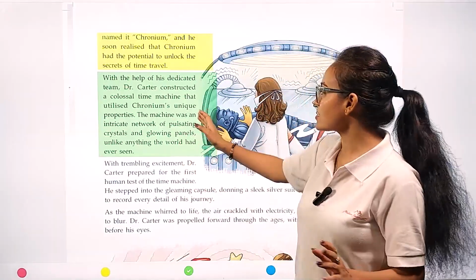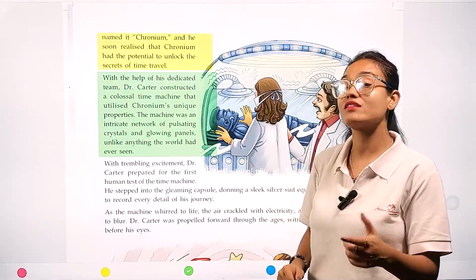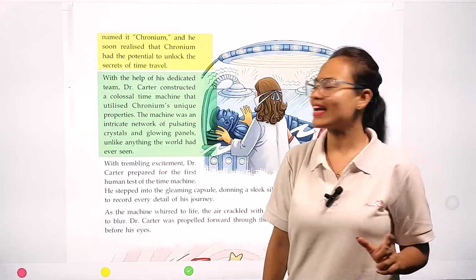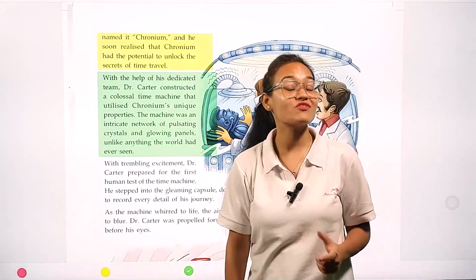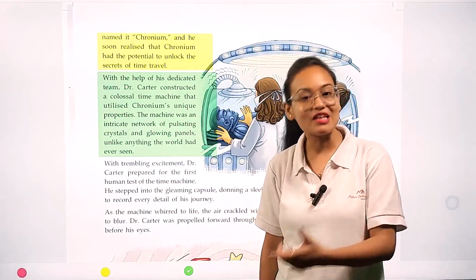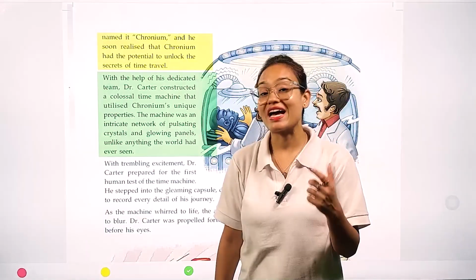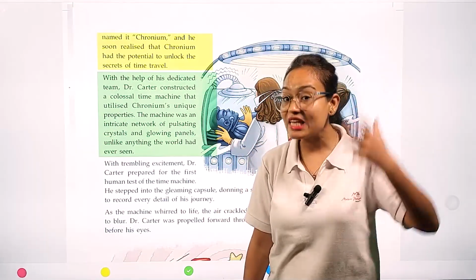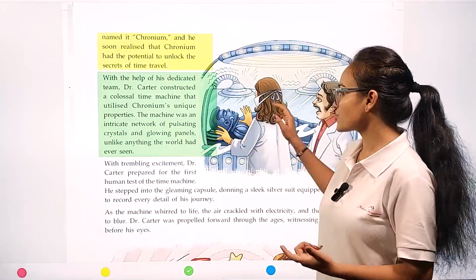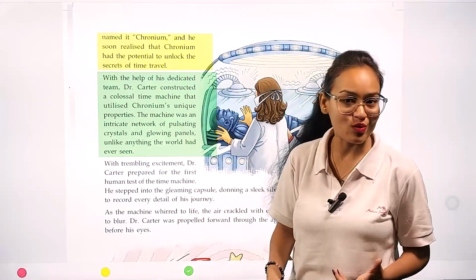He constructed the time machine using the powers, the properties, and all the measures related to chromium. Because, my dear students, I hope you all know chromium is a very unique metal found beneath the earth's surface. It has unique properties which help us develop a deep knowledge of science and technology. That's why Dr. Carter found a real diamond in the form of chromium.